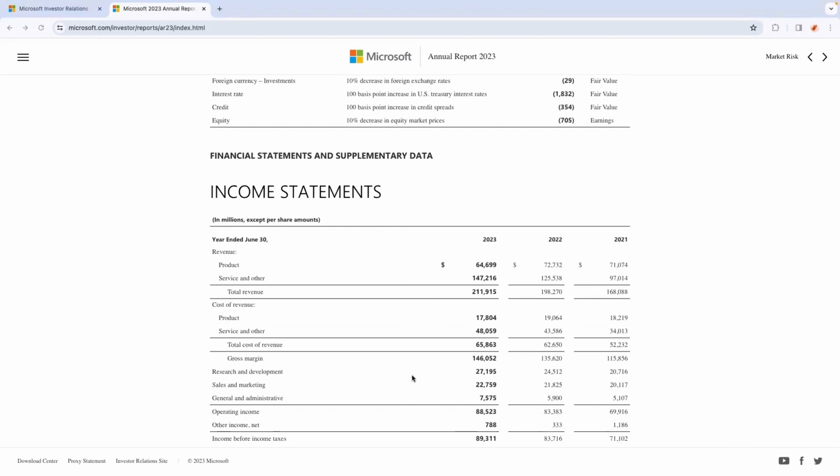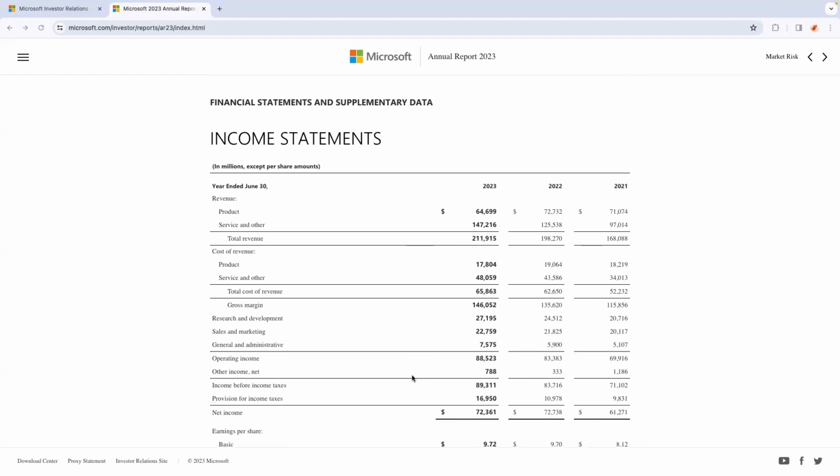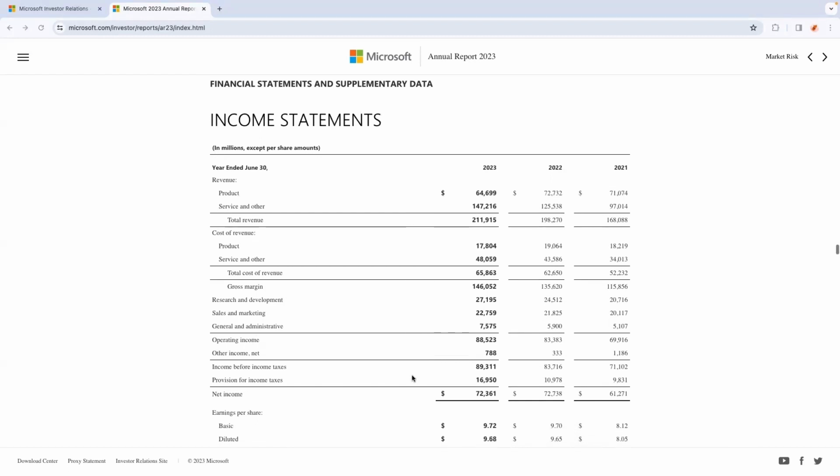So what information is available in the income statement? The information about revenue, expenses, gains, and losses provides valuable insight into the company's operations, management efficiency, sector performance, and performance in comparison to competitors.